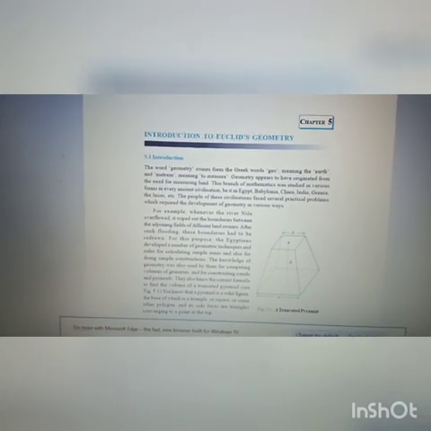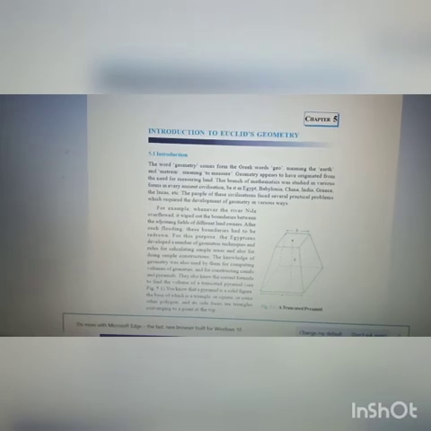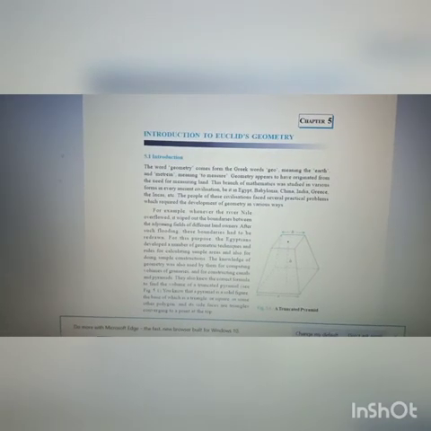So this branch of mathematics was studied in various forms in every ancient civilization, be it in Egypt, Babylonia, China, India, Greece, and the Incas, etc. The people of these civilizations faced several practical problems which required the development of geometry in various ways.